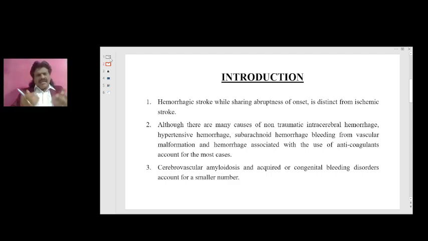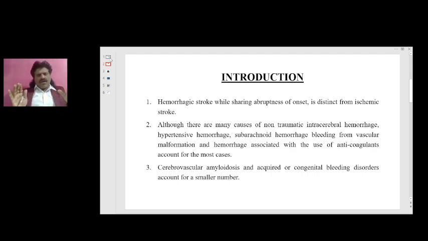And how can we see it on imaging? Since it takes a long time, blood slowly starts settling down and you can see a meniscus sign. When you see a meniscus sign, it is suggestive of anticoagulant-related hemorrhage, and the hemorrhage also will take a longer time to appear, like 24 hours to 72 hours. Bleeding from AV malformation shows early filling or early dilatation of the vein when you give a contrast material.